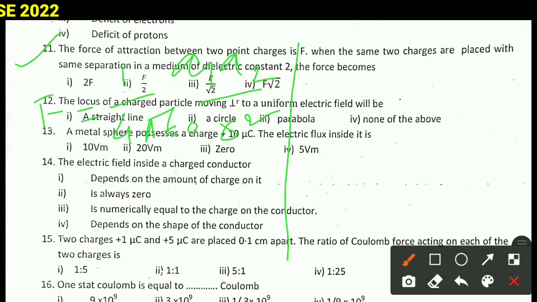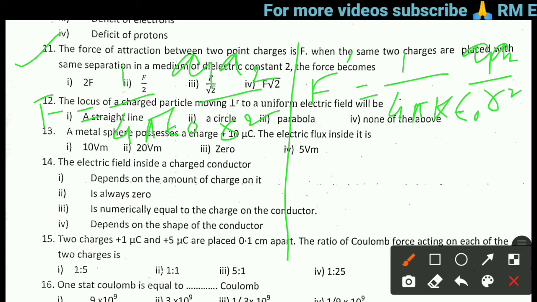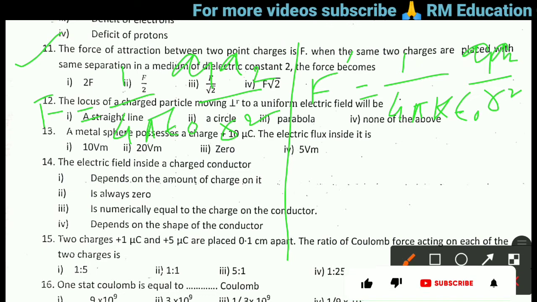Now if the same two charges are placed with same separation in a medium of dielectric constant 2, then we have to write force F dash is equal to 1 by 4 pi K epsilon naught Q1 Q2 divided by R square, because all of them are same, only the system is placed inside a dielectric constant of 2.